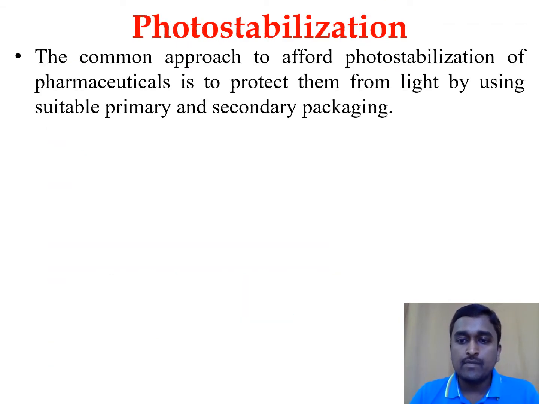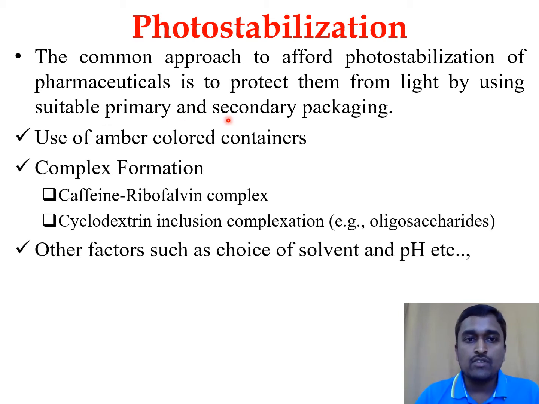So how do we prevent this photolysis, and how do we protect pharmaceutical products from light degradation? The common approach to afford photostability is to protect them from light by using suitable primary as well as secondary packaging. Other methods include the use of amber colored containers, which everybody knows is a well-known prevention, and also complex formation. In the complexation and protein binding chapter, we have seen different complexes. Among these, caffeine forms a complex with riboflavin. Riboflavin usually undergoes photolysis if left alone, but once it forms a complex with caffeine, it is more stable and will not readily undergo photolytic degradation.